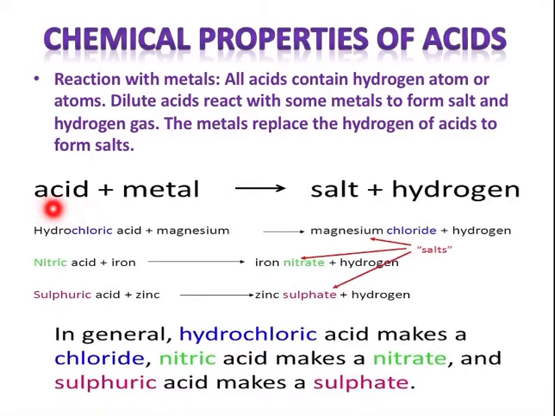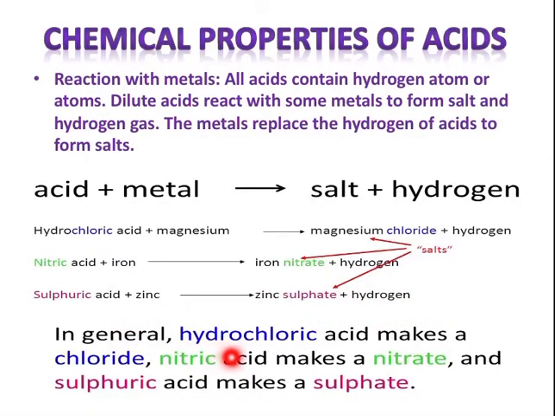So when acid reacts with metal, salt is produced along with hydrogen. Like if hydrochloric acid reacts with magnesium, magnesium chloride, which is a salt, is formed plus hydrogen is released. If nitric acid reacts with iron, iron nitrate, which is a salt, will form, plus hydrogen will be released. Sulfuric acid, when it reacts with zinc, zinc sulfate will form and hydrogen will be released.